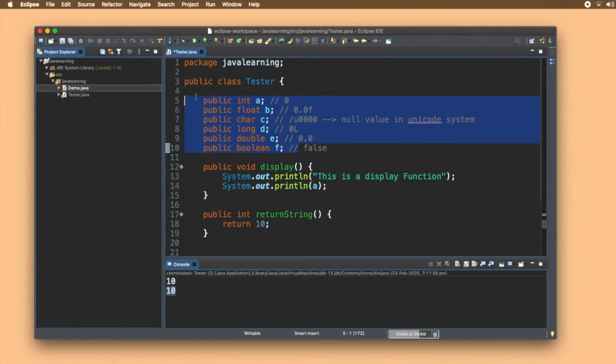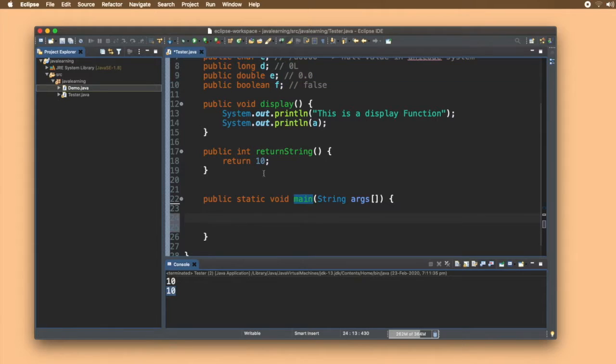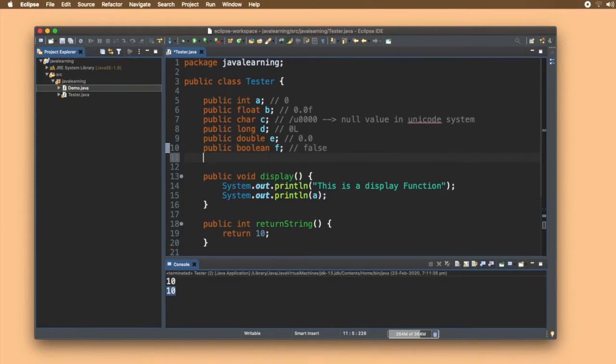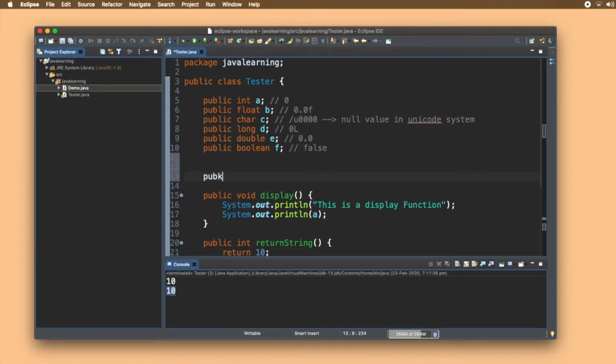So all these variables are dynamically allocated. And let me just create a static variable also. I'll write public static int sv, sv for static variable.